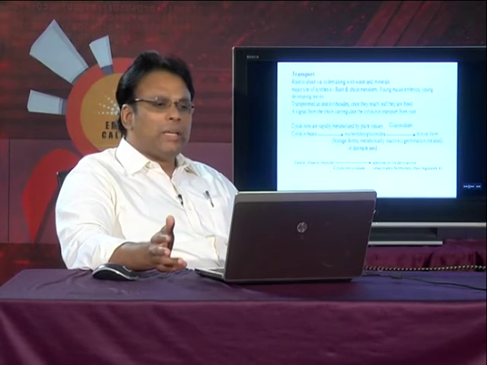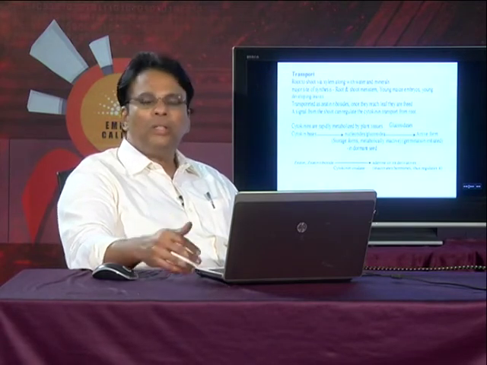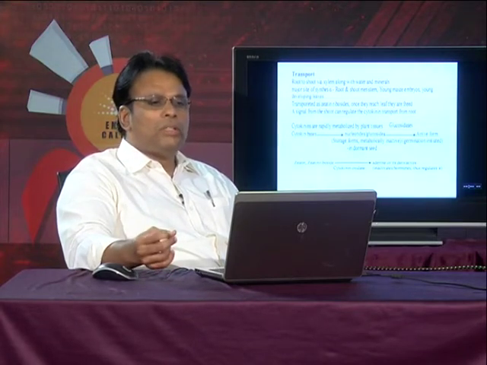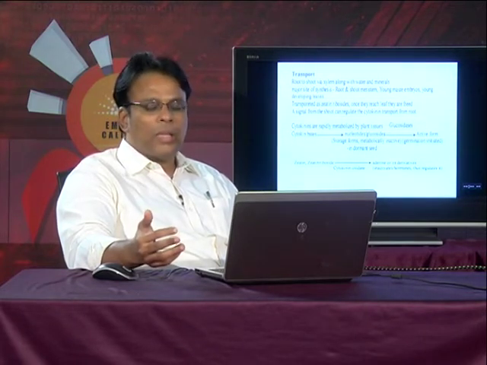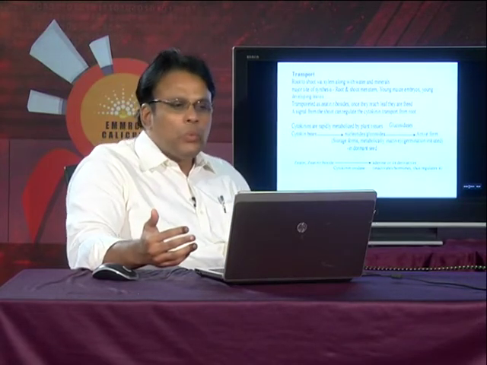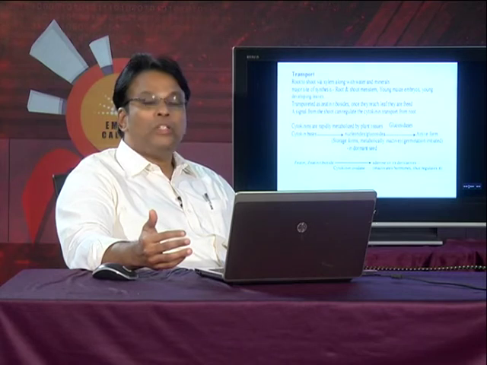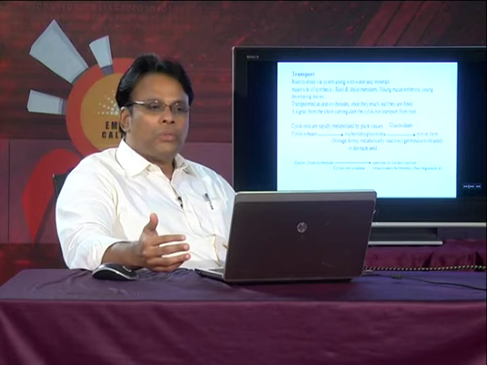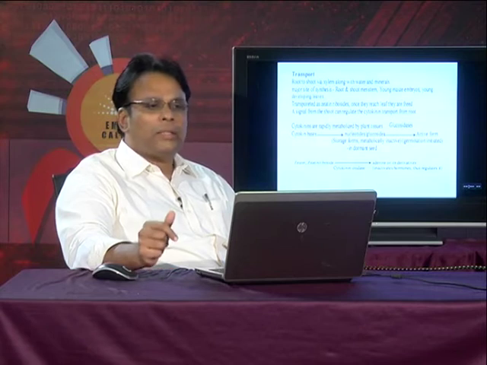And once synthesis has taken place, generally it has to be transported from the site of formation to the site of action. So root to shoot, generally transportation takes place via xylem along with water and minerals. In the case of auxin, we have already seen it was through phloem, but in this case it gets transported via xylem along with the water and minerals. The major sites of synthesis are generally shoot and root meristems, and also young maize embryos and young developing leaves. These are the main sites of cytokinin action.